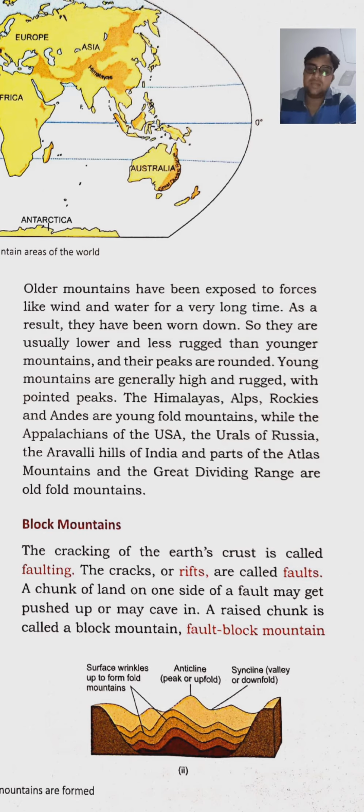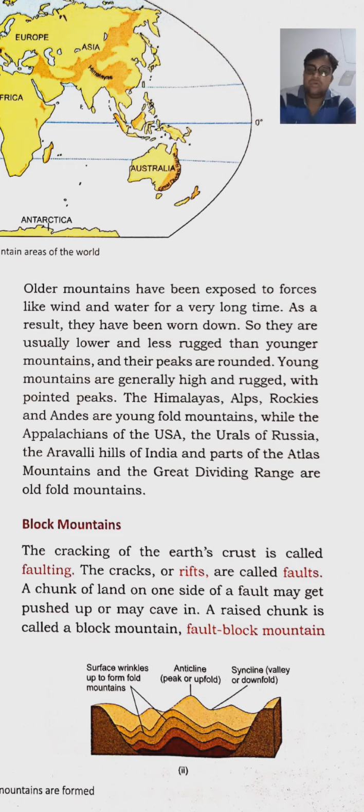Then we will study the block mountains. The cracking of the earth's crust is called faulting. When the earth crust breaks or cracks, it is called faulting. Then cracks or rifts are called faults, and the cracks which are created because of the intense heat and pressure under the earth's surface in the crust are known as rifts or faults. Then the chunk of land, chunk means a major piece of land, on one side of a fault may get pushed away or may cave in.